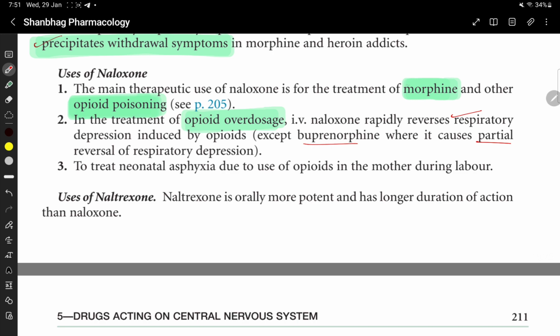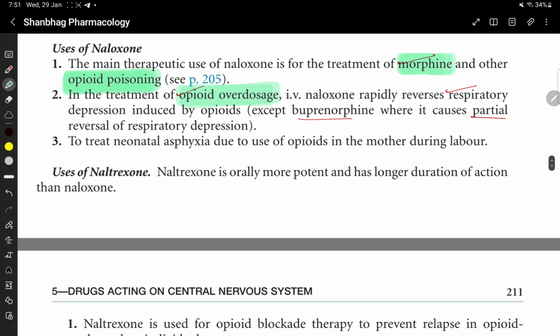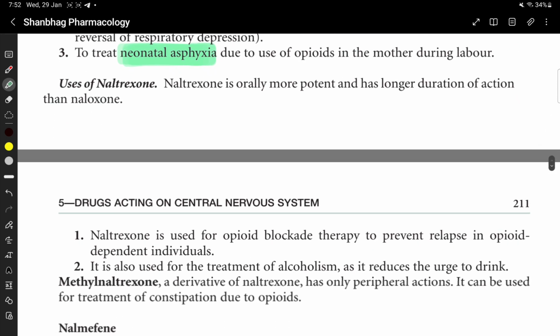Okay, so in morphine poisoning, opioid poisoning, and opioid overdose, it mainly reverses the respiratory depression most quickly, except buprenorphine, where it causes partial reversal. It is also used to treat neonatal asphyxia due to the use of opioids in the mother during labor. Morphine poisoning, opioid overdose, and to treat neonatal asphyxia due to the use of opioids in the mother during labor.